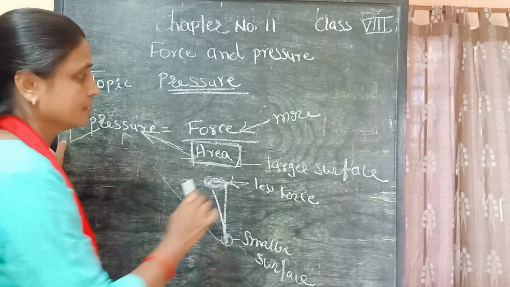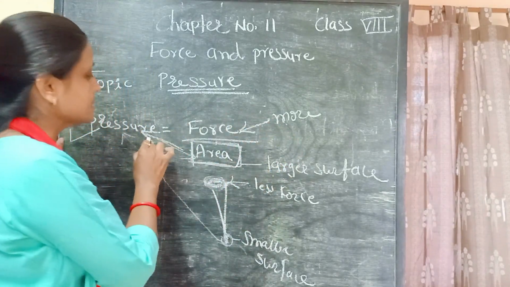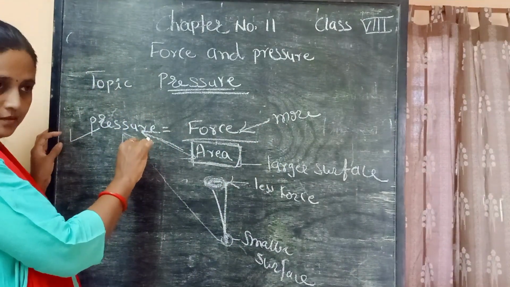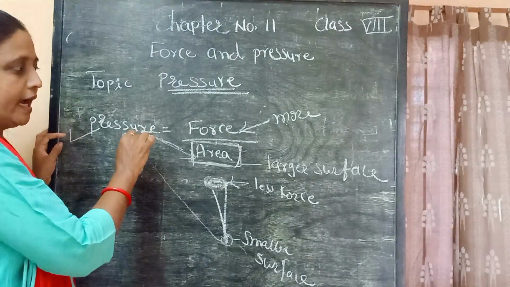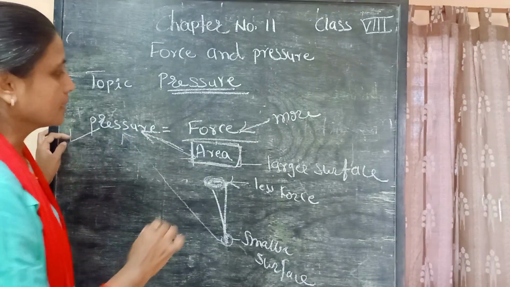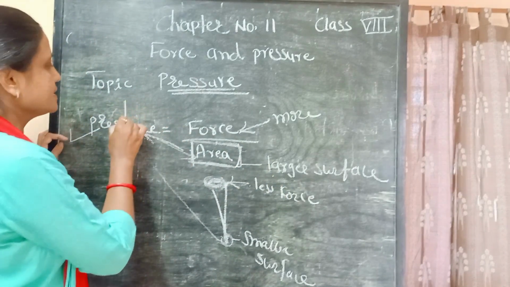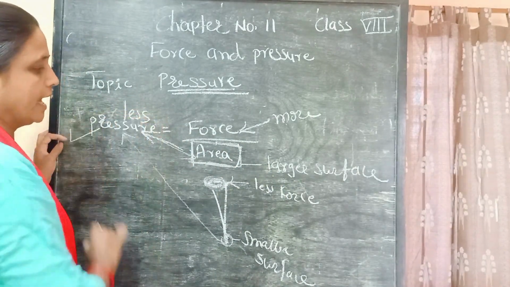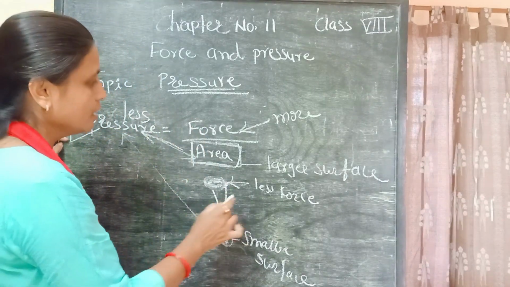See the difference: we have to apply more force, but here it creates less pressure. And in less pressure we can perform the work less easily.